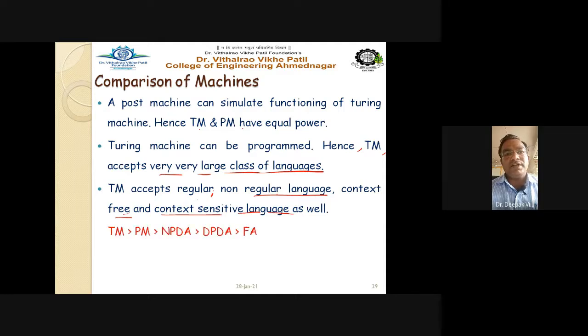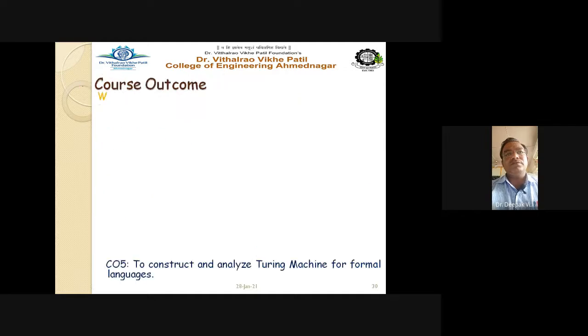So we can write it like this: finite automata have less power as compared to deterministic push-down automata, the NPDA has more power than your DPDA, and your post machine has more power as compared to NPDA. So the Turing machine is the most powerful amongst all the automata we have studied so far. Getting this point?